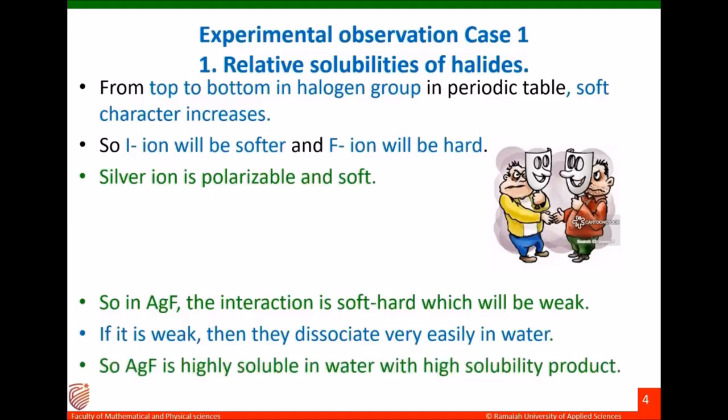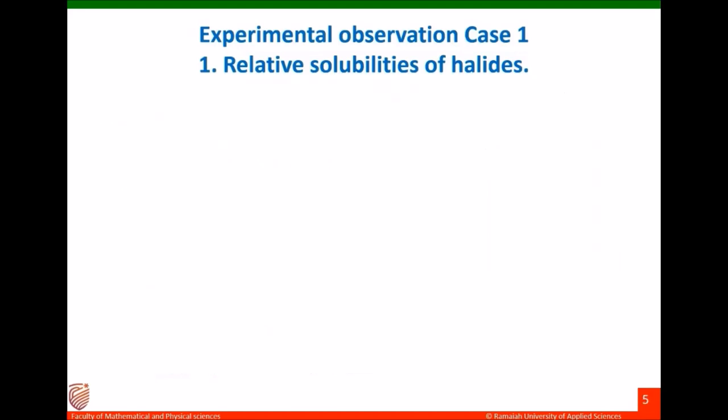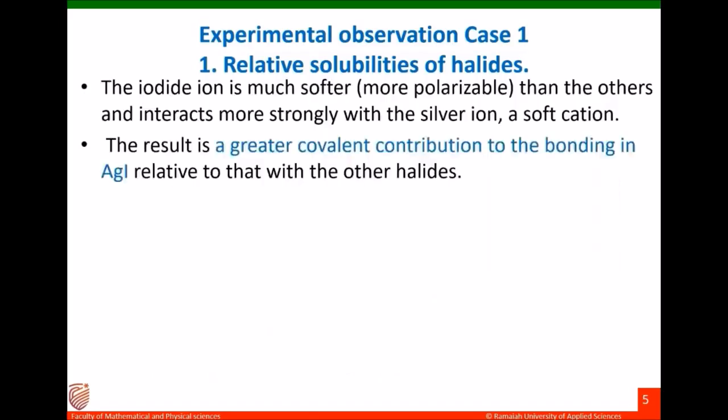In the series of silver halides, the iodide ion is much softer. That means more polarizable than the others and interacts more strongly with the silver ion, a soft cation. Because iodide is soft, and silver ion is also soft, the interaction is a soft-soft interaction.